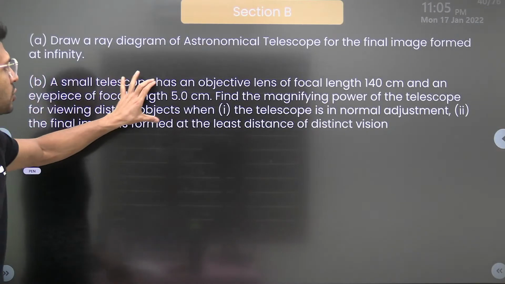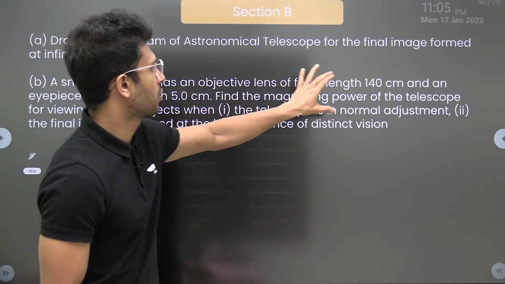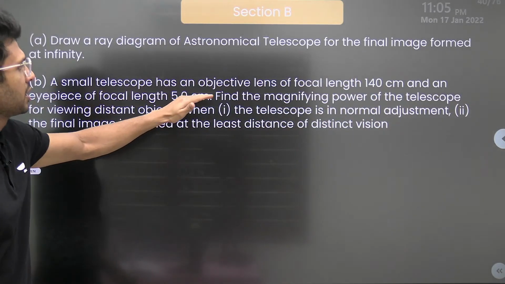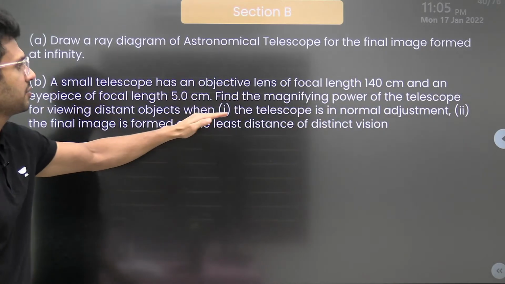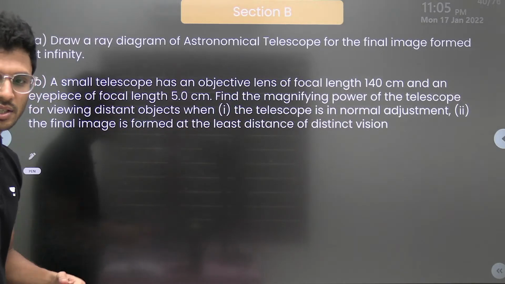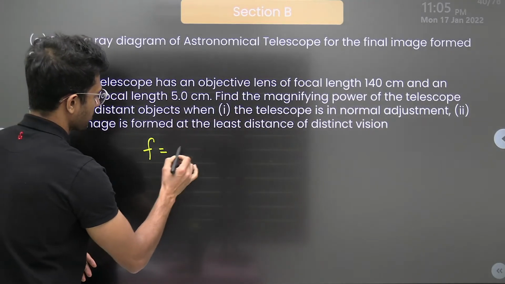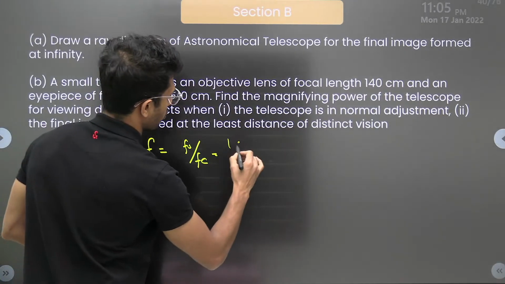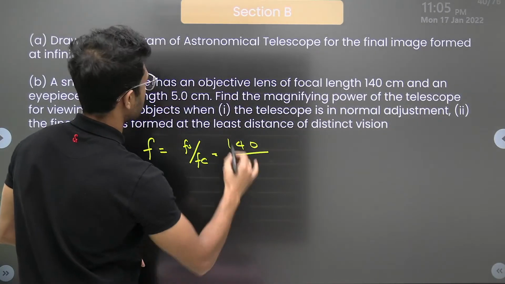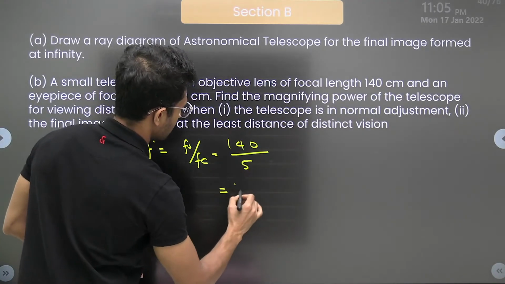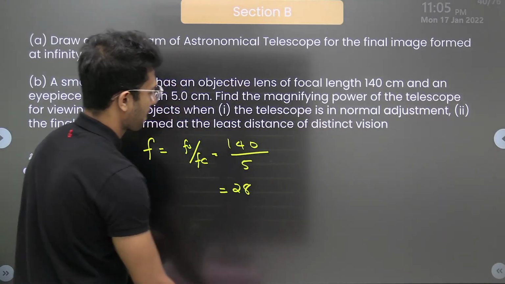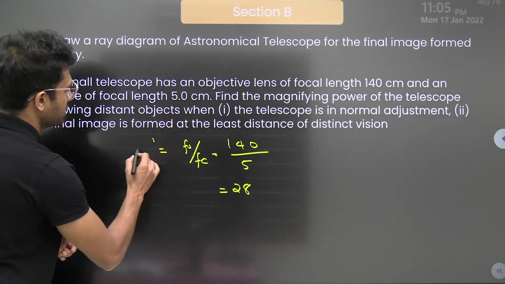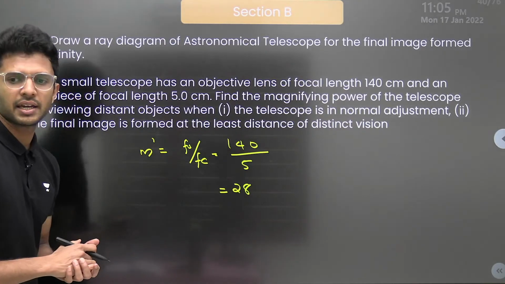A small telescope has an objective lens of focal length 140 and an eyepiece of focal length 5. Find the magnifying power if the telescope is in normal adjustment. What is the formula? F0 by Fe, that is 140 divided by 5 centimeter, which is 28. So magnification in the first case is F0 divided by Fe.